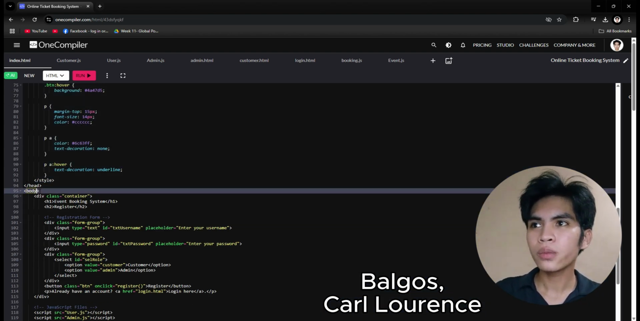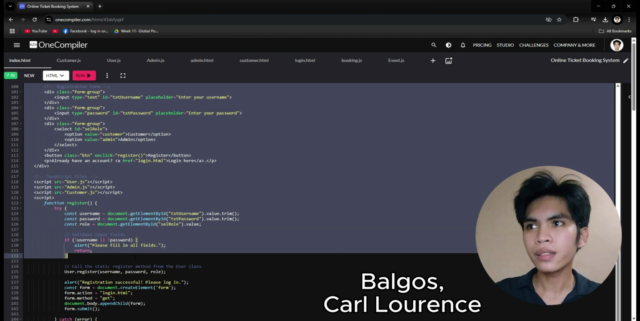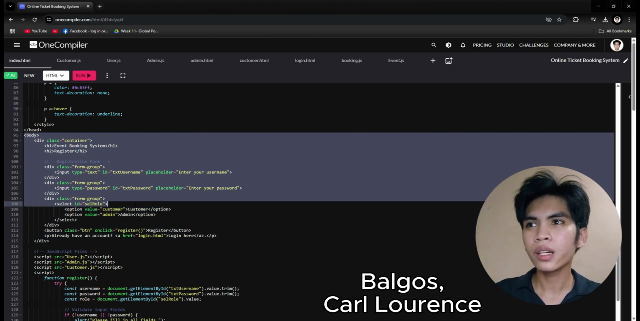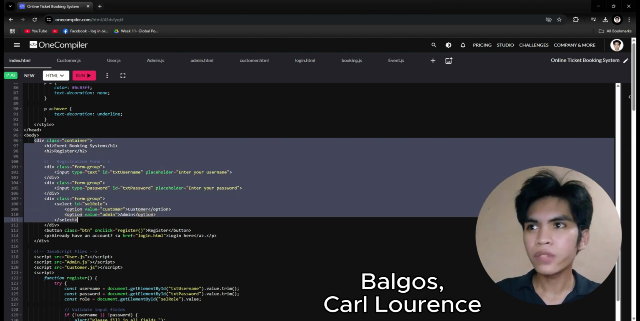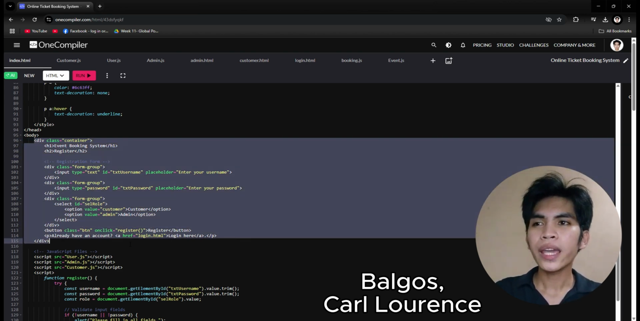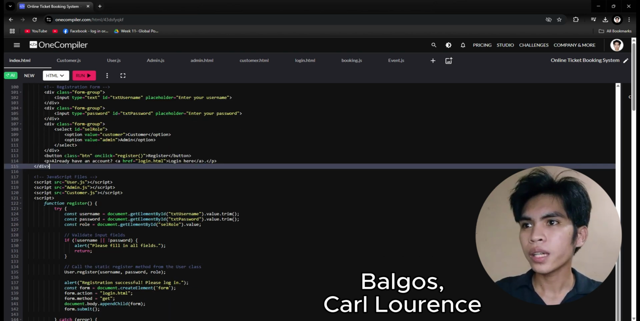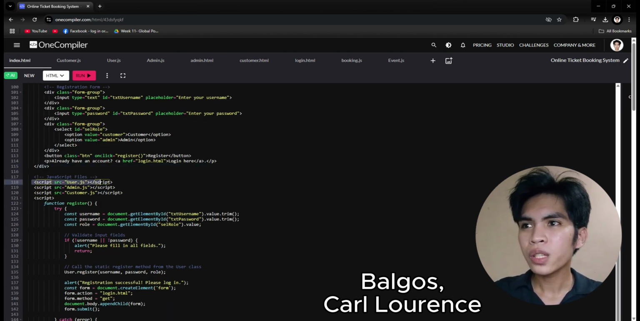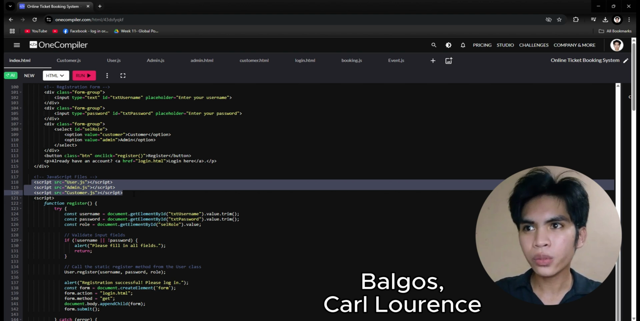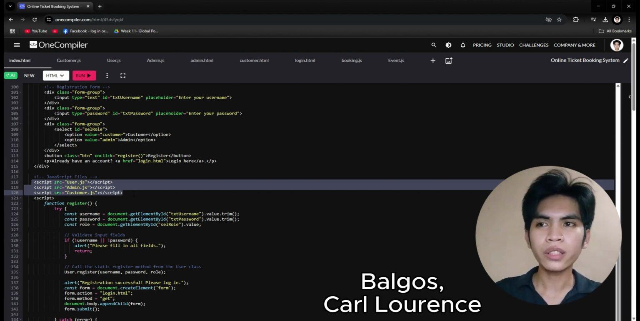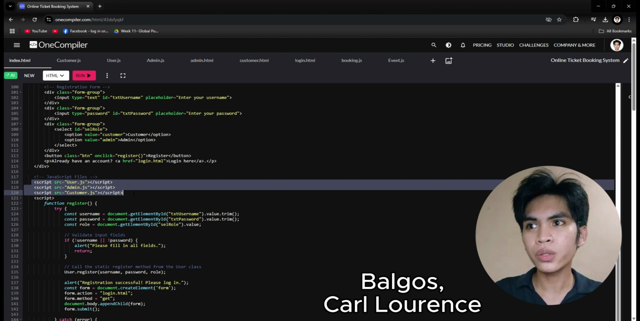Okay, so let's proceed with the body tag. As you can see here, we have so many div tags or divisions so that we can arrange the contents to their specific positions. We also have a script tag here. We implemented three different external JavaScript files, named user.js, admin.js, and customer.js.